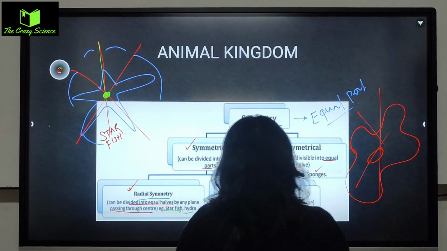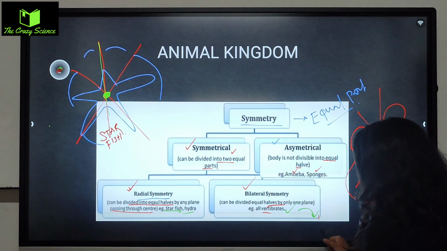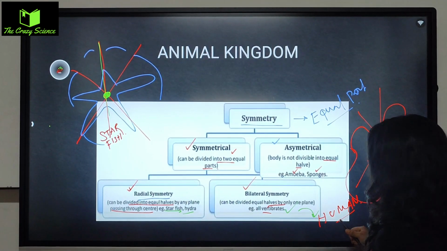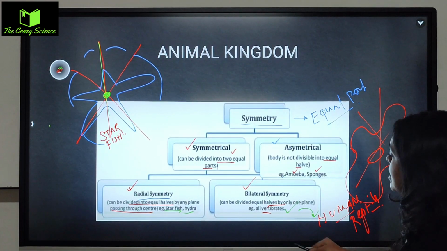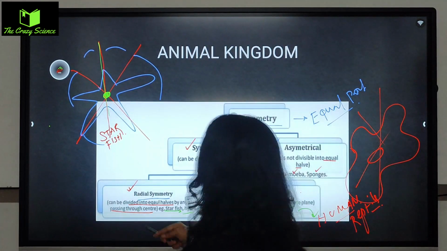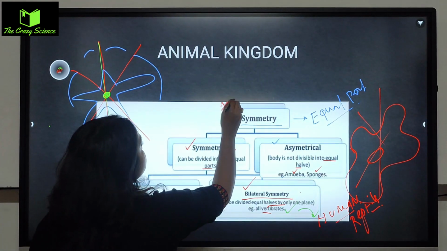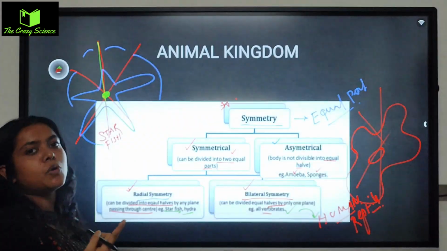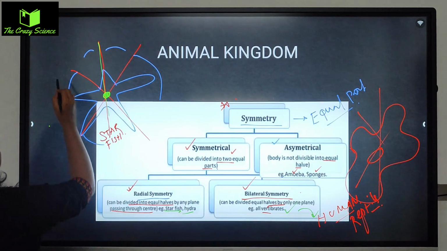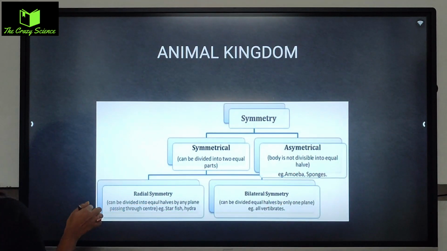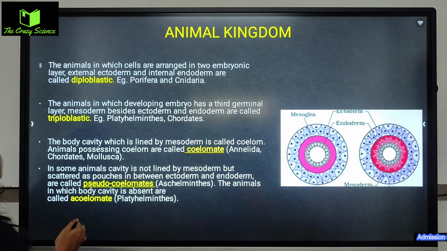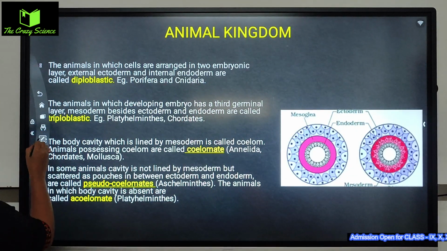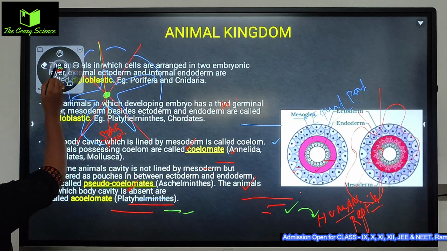And bilateral symmetry means we are talking about here the human, reptiles, birds, all of these come under the bilateral symmetry. Okay, so this was the part of the symmetrical portion. Another most important characteristic of the animal kingdom. Next one is the animal kingdom's another features. The features I am going to talk about,